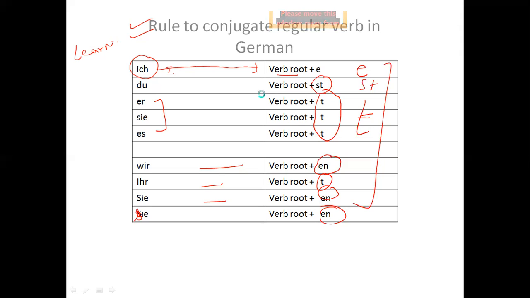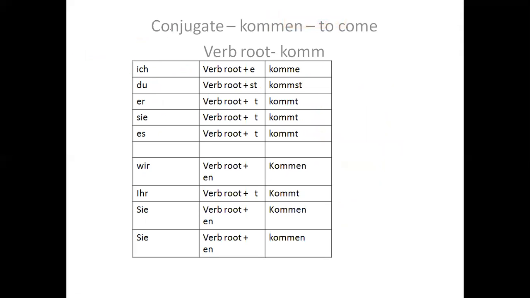Let's proceed further. Let's take one example. If the question is to conjugate the verb kommen, what is the meaning of kommen? The meaning is to come, right? So what is the verb root here? If I delete en from this verb, we have komm as the verb root. With ich, the rule says verb root plus e. That means I need to add e to komm. So komm is the verb root, and adding e, it will become komme.